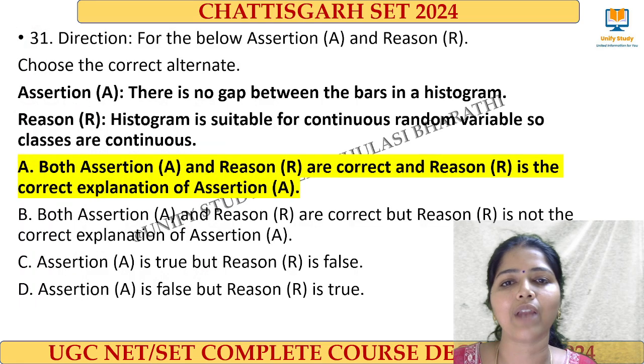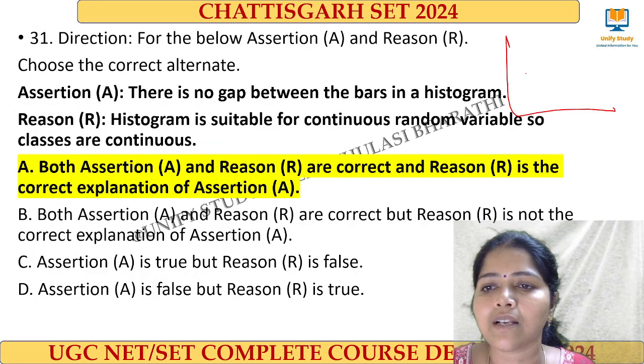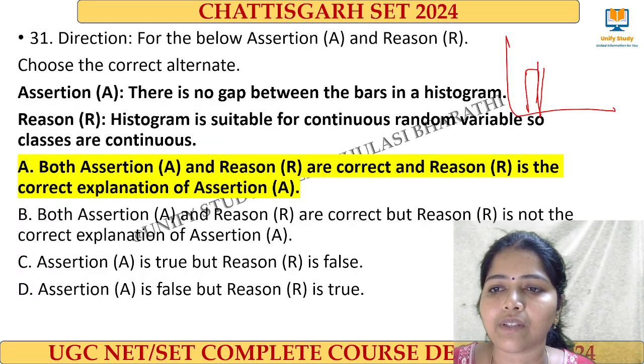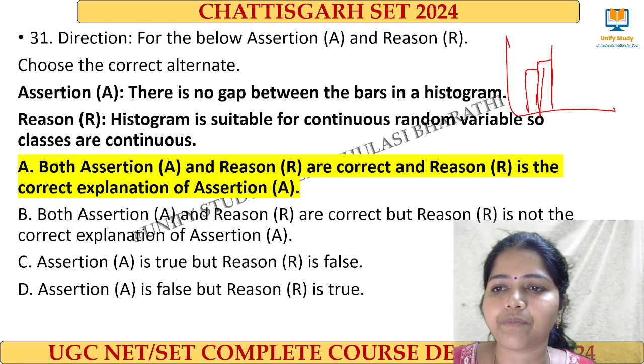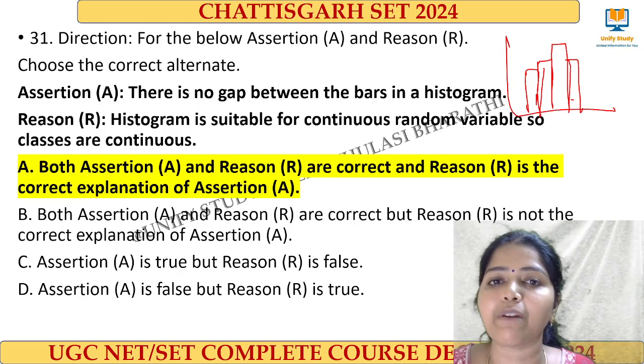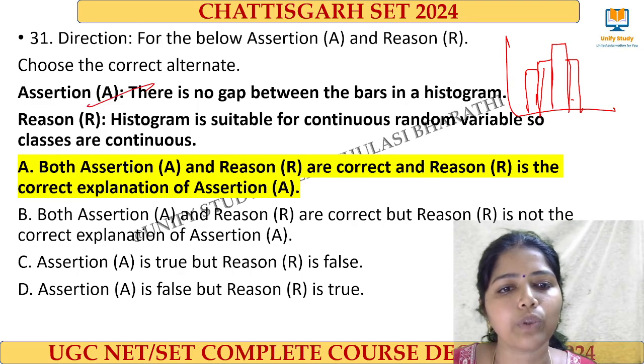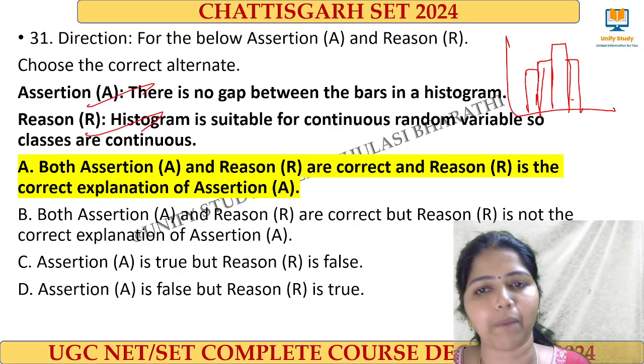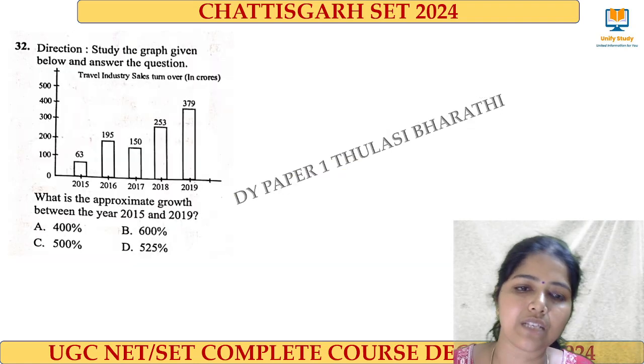And next one, histogram. Histogram means what? It will be like this without any gaps, right? Without any gaps, it will be like this, and this we call histograms, right? And this is applicable for continuous data. So they both are said to be the right answer. There is no gap between the bars in a histogram. It's suitable for continuous variables, right? Clear.